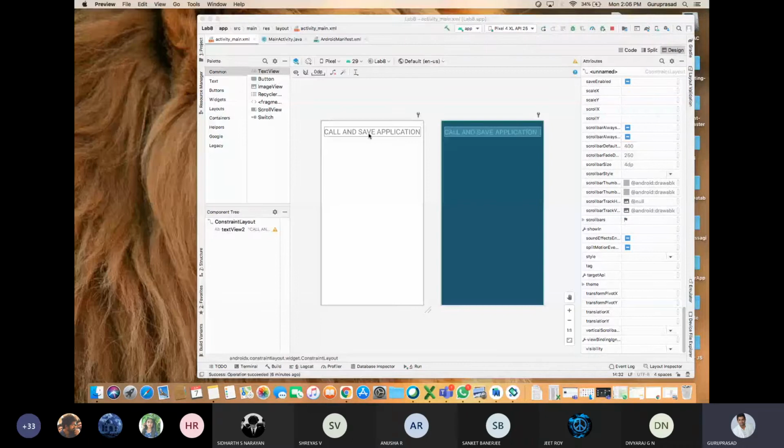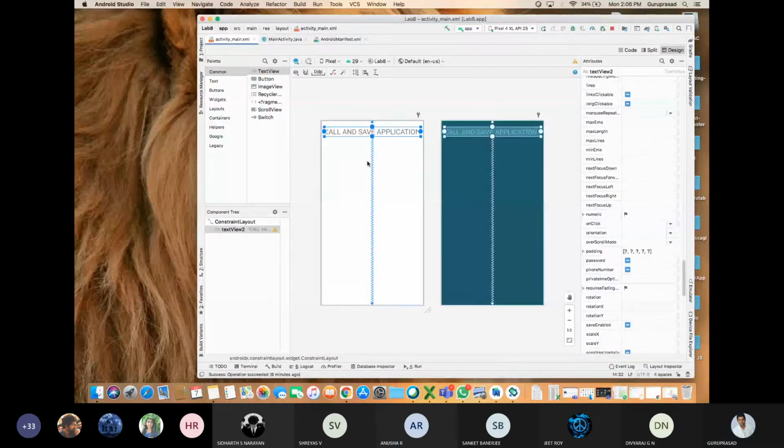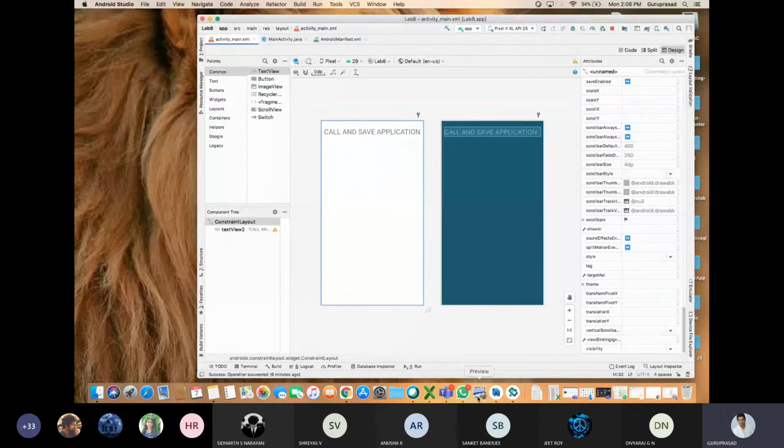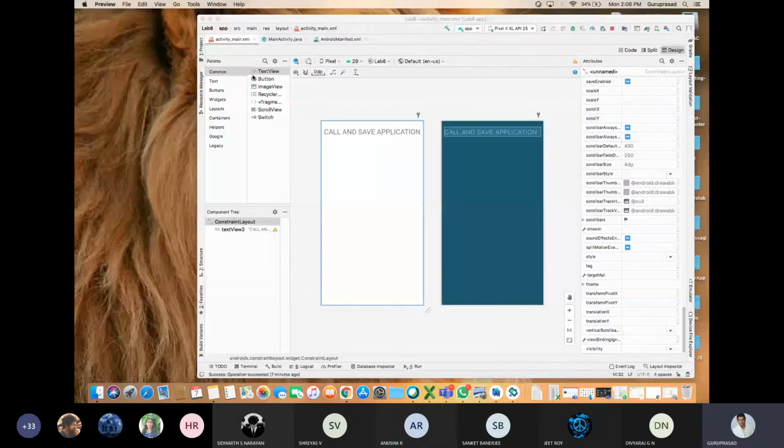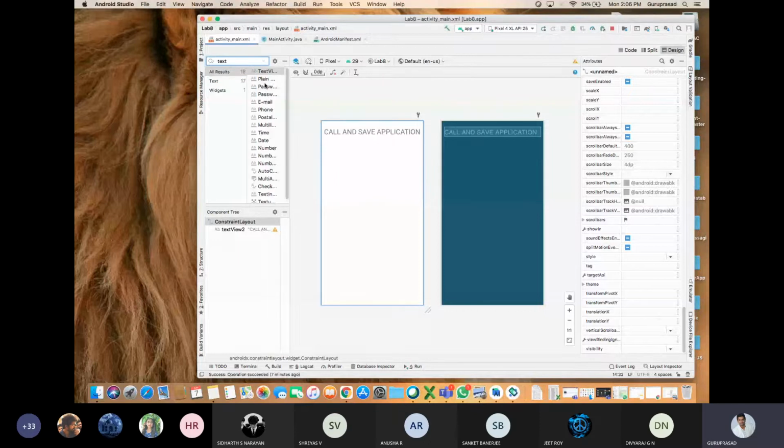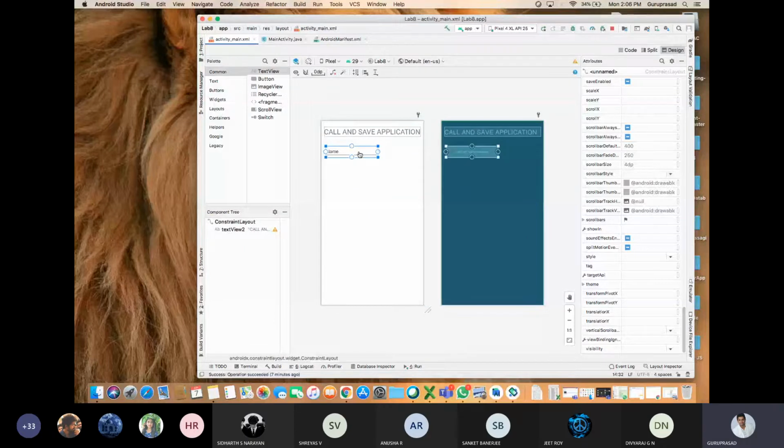Next, what is the need? I need a text box. For that, you need a plain text. I'm taking the plain text. Same thing, first you need to define constraint.